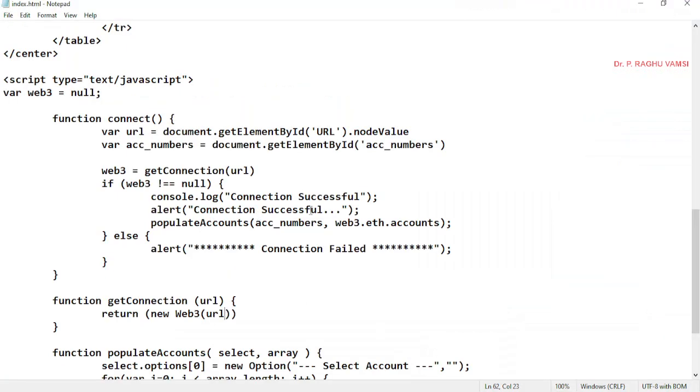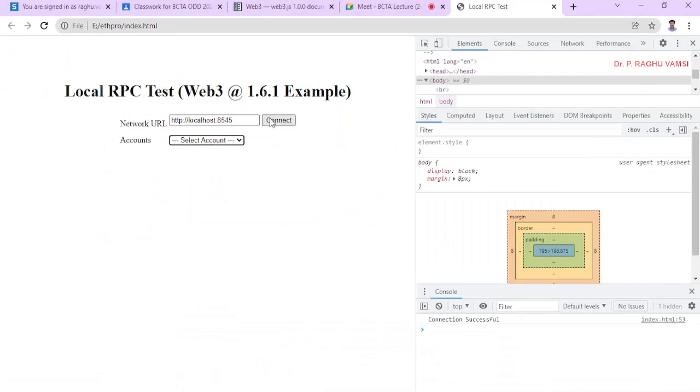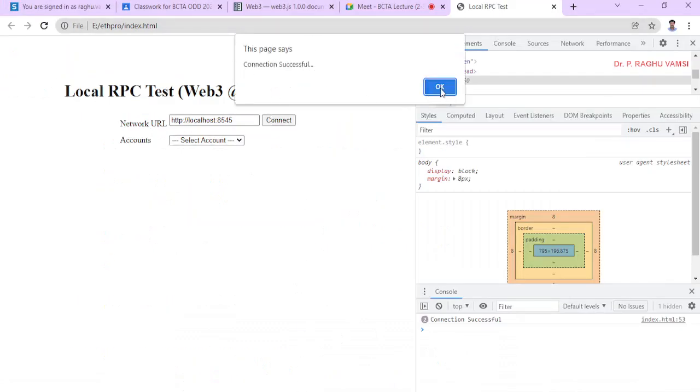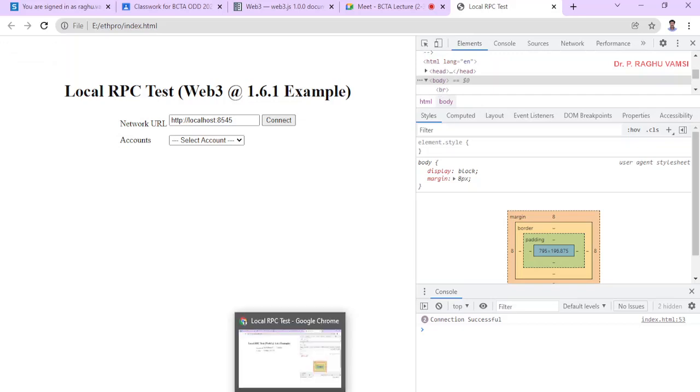Next, an alert of connection successful. An alert box also we got. So an alert box also we got: connection successful. Next,